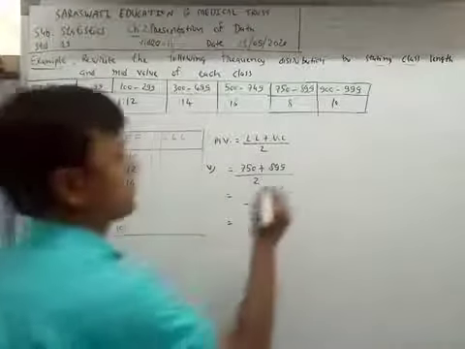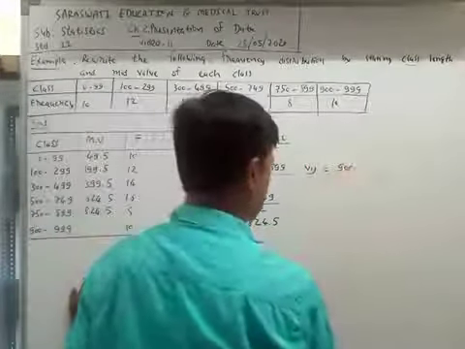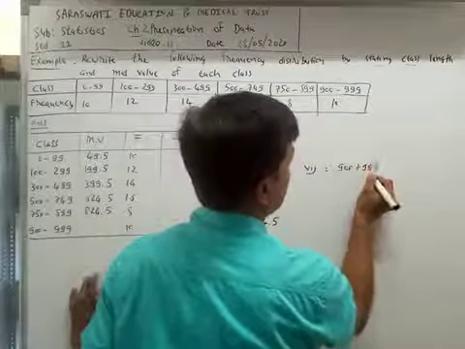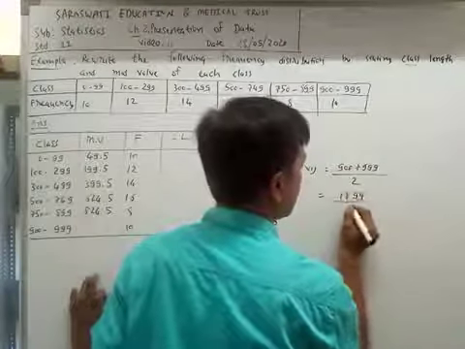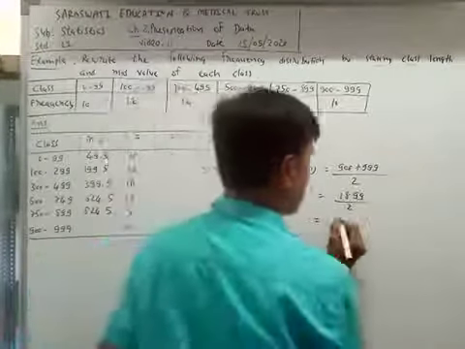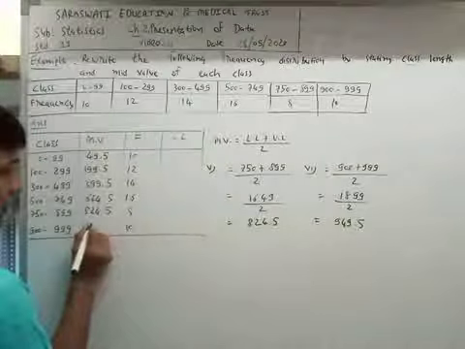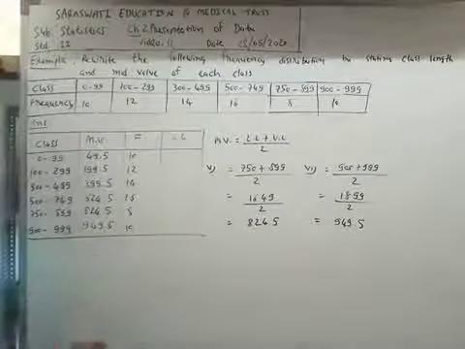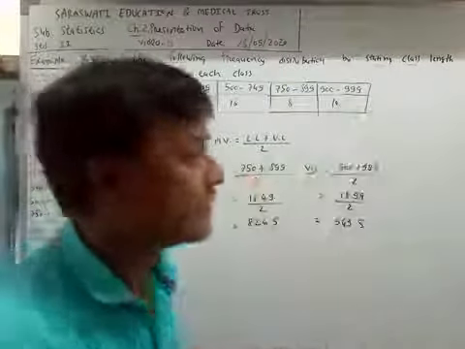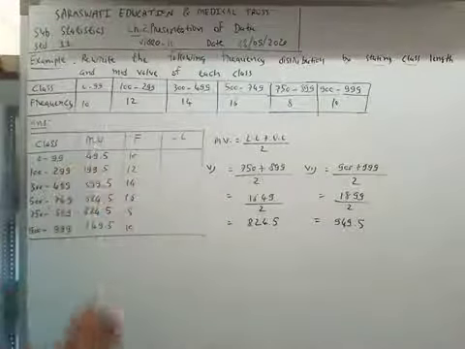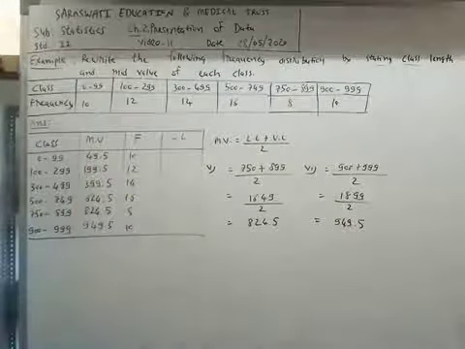Now mid value for the sixth class: 900 plus 999 divided by 2. 1899 divided by 2. So the answer is 949.5. So we get the mid value or midpoint of each and every class simply and easily.